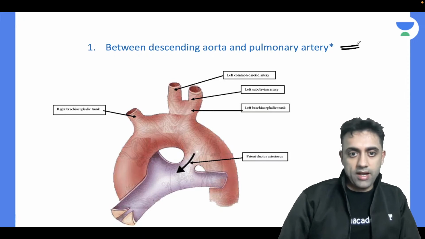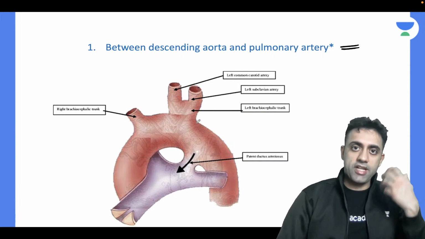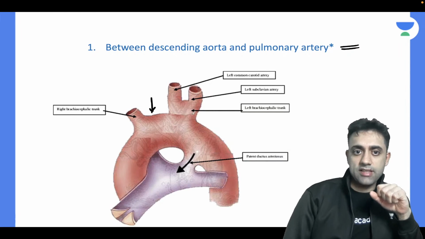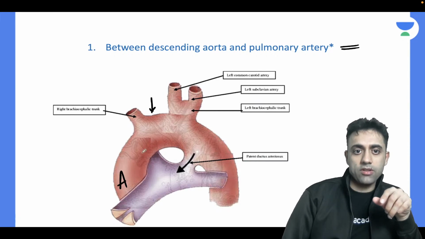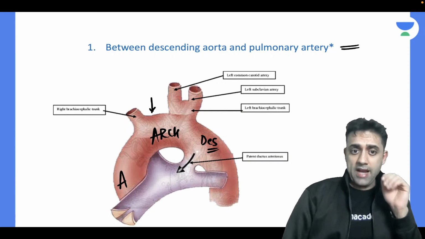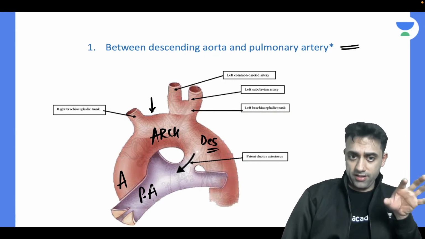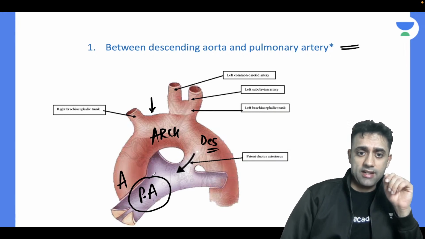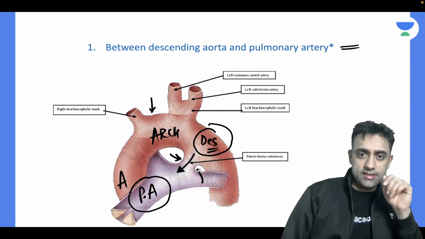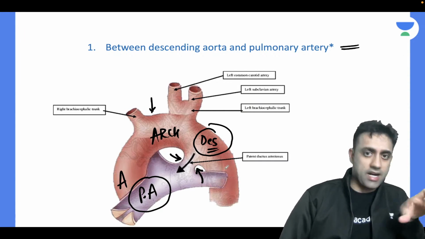Okay, so again, can we spend 5 seconds on this picture? This is the ascending aorta. This is the arch of aorta, and this is the descending aorta. And this is the pulmonary artery. So between the pulmonary artery and descending aorta, this is our patent ductus arteriosus.